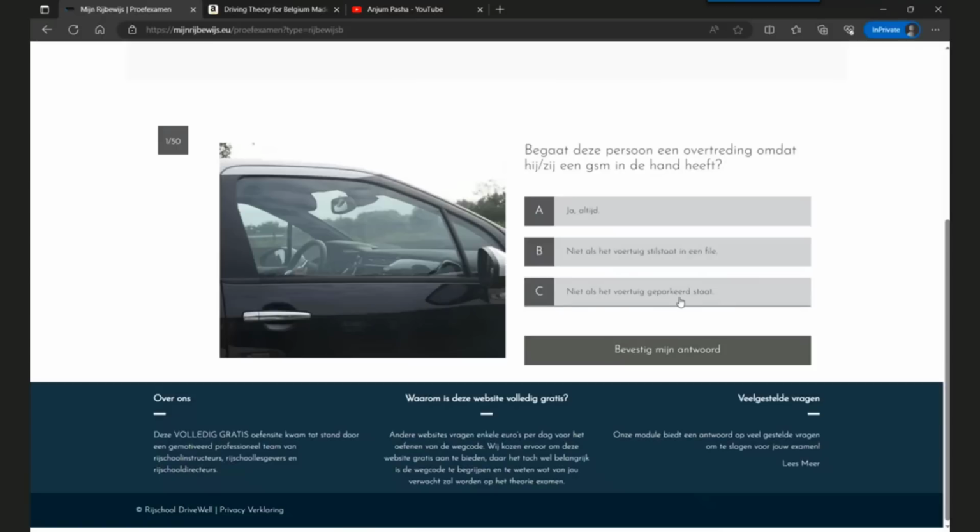The correct answer is not if the car is parked somewhere. If you want to use your mobile phone or adjust your maps, you have to park your car in a place where it is allowed, and then you can do that. It's also like parking your car in your garage, in your private place. Then you can certainly check your mobile phone, or adjust your maps.